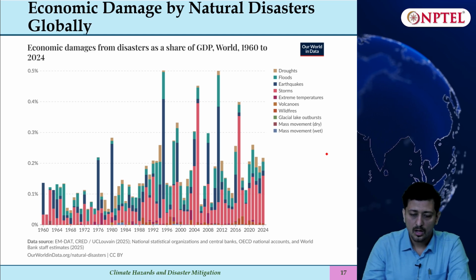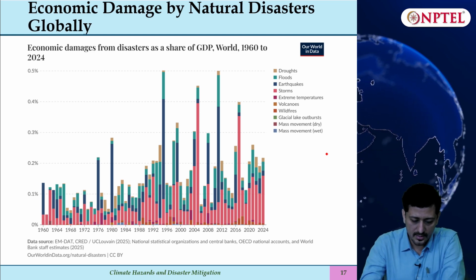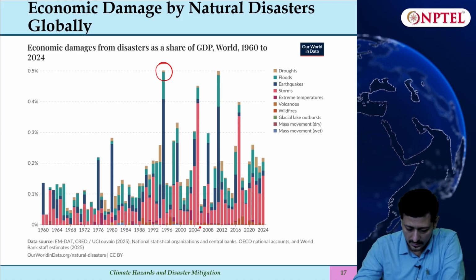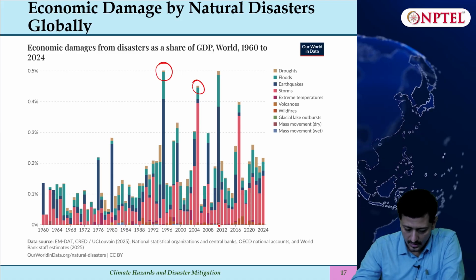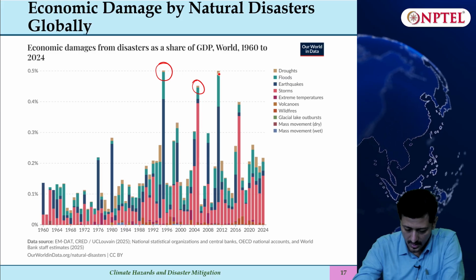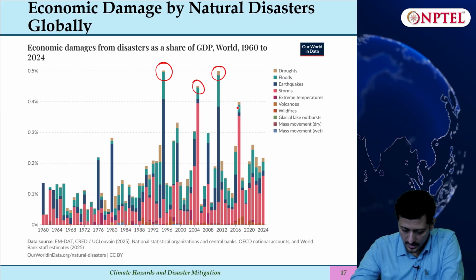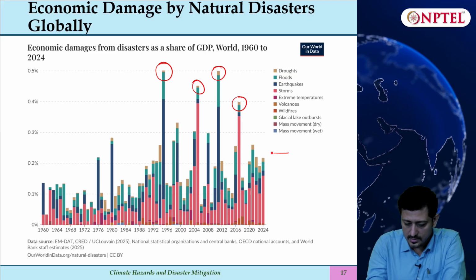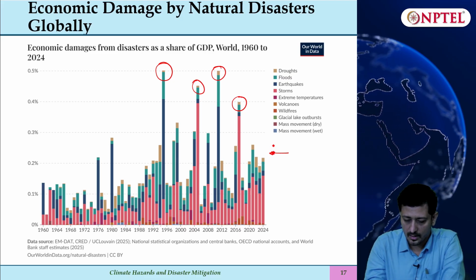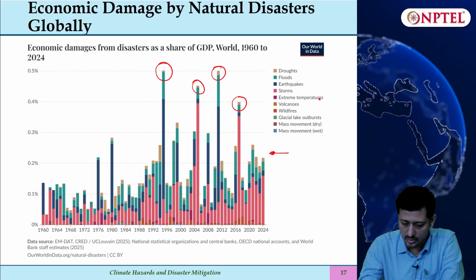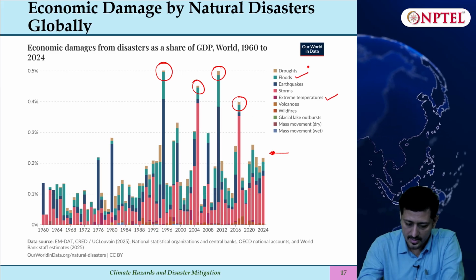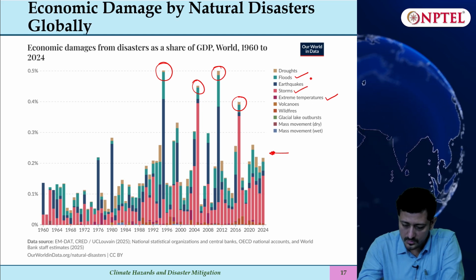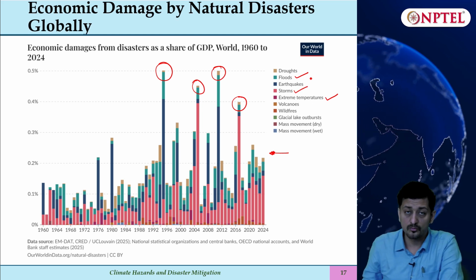If we see globally what damages have been caused, we can see there are certain years. For example, this is 1994, this particular one is 2005, then 2011 and 2016. You can see particularly after 2000 the disasters have become more frequent and relevant, where you can see disasters due to extreme temperatures, floods, and then disasters due to storms. They have been more frequent.